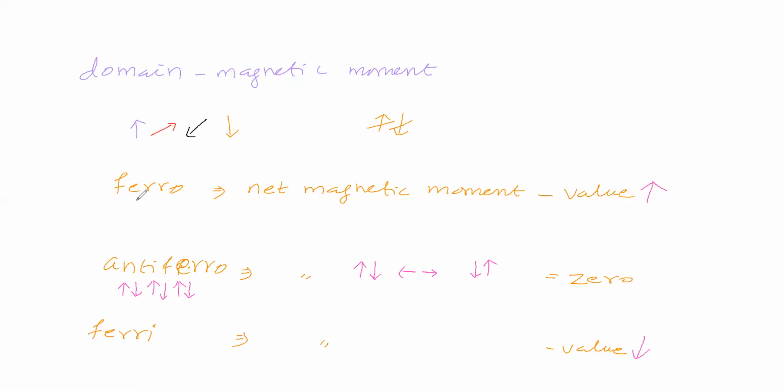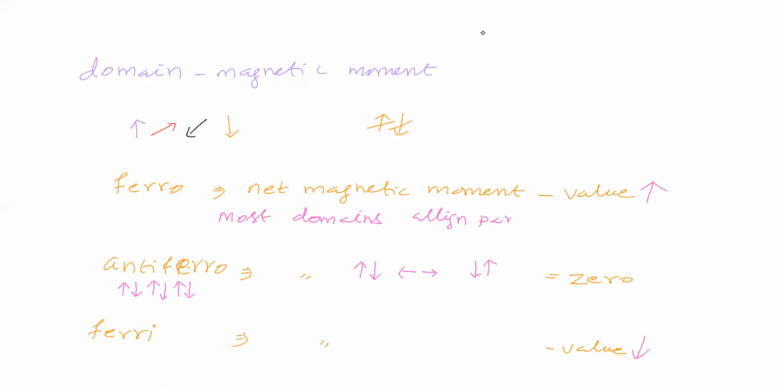Now we will see ferromagnetism and ferrimagnetism. In ferromagnetism, most of the domains are aligned parallelly.